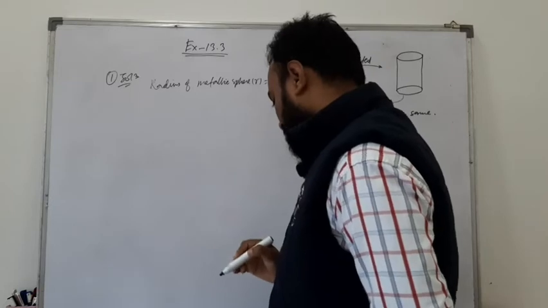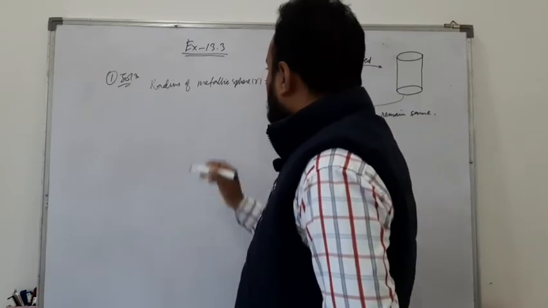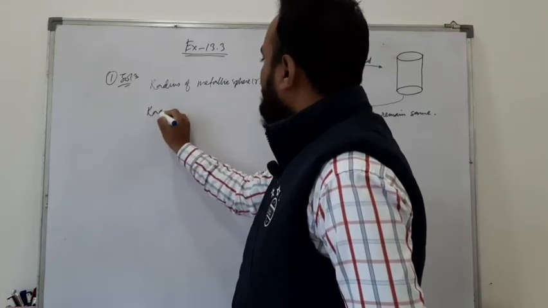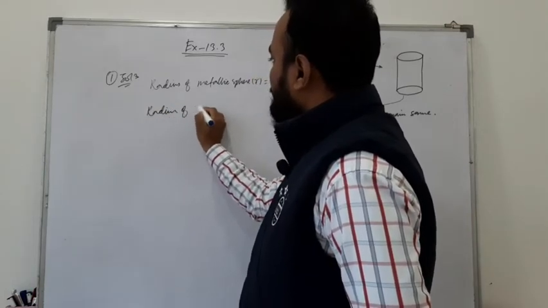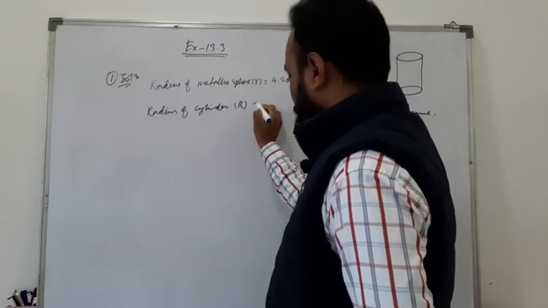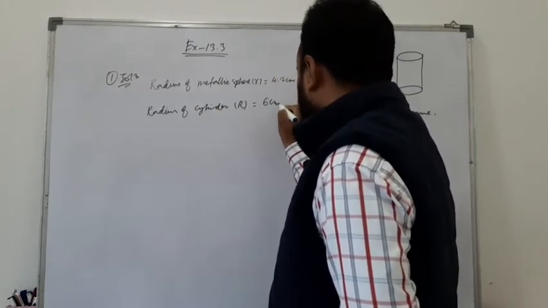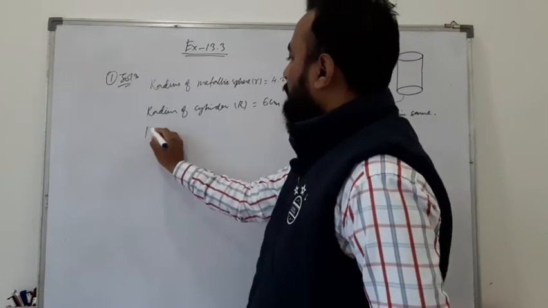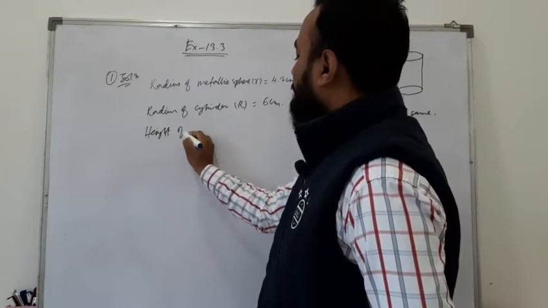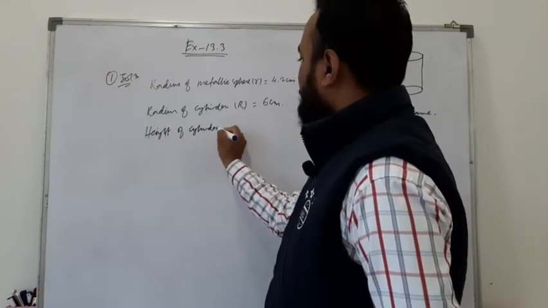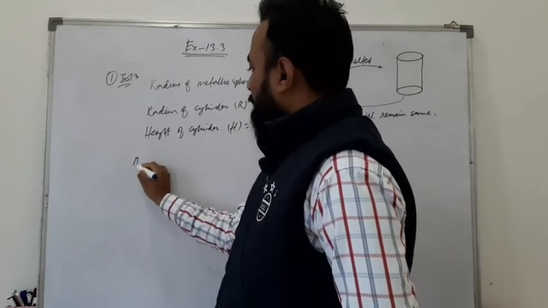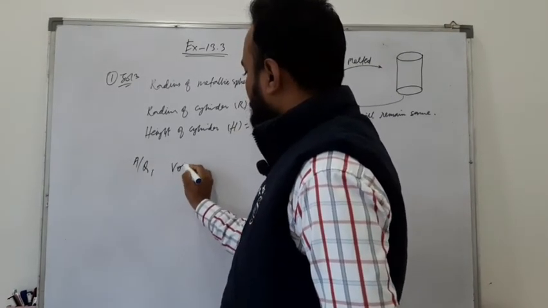Now this is the radius, and the radius of the cylinder is also 6 centimeter. So now, what is the height of the cylinder?